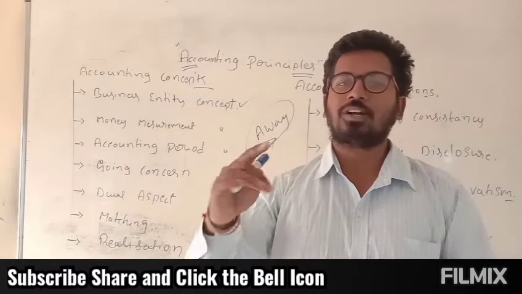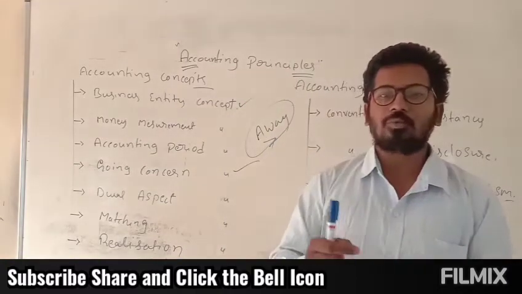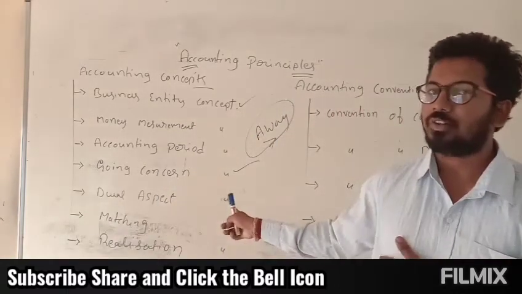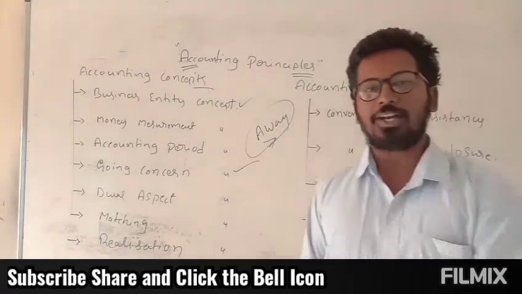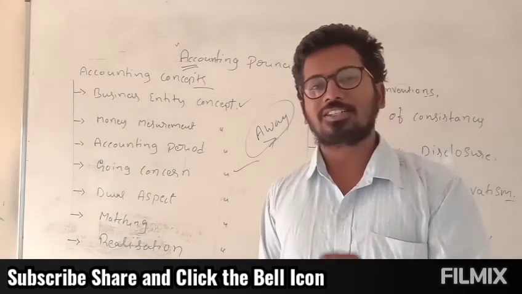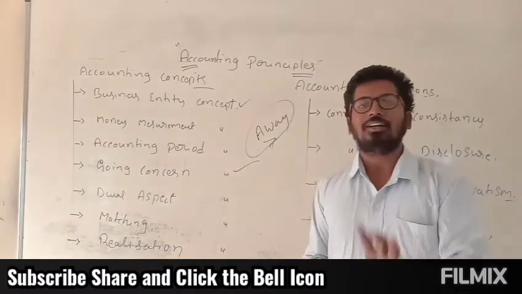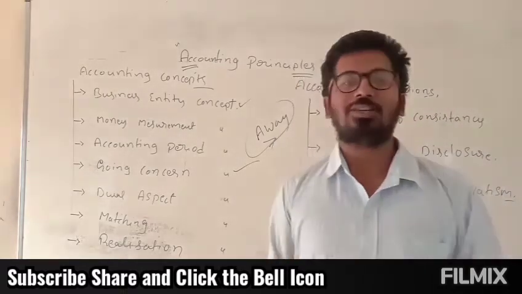Tomorrow the building value increases by 2 lakhs. Did I change my books? Did I change 10 lakhs to 12 lakhs in my books of accounts? No. Why? Because whatever price you paid at the time of acquisition of any article, you should record the same price in your books of accounts, not the market values.